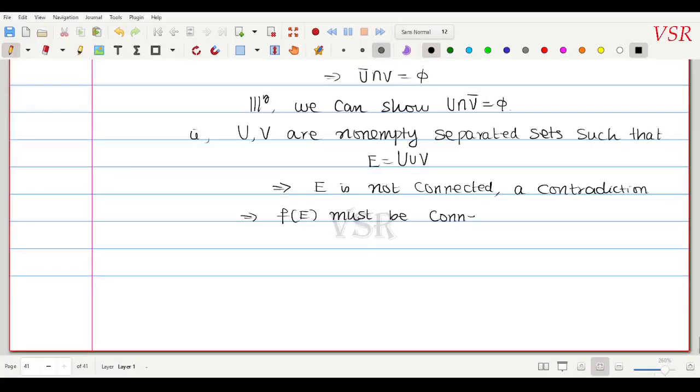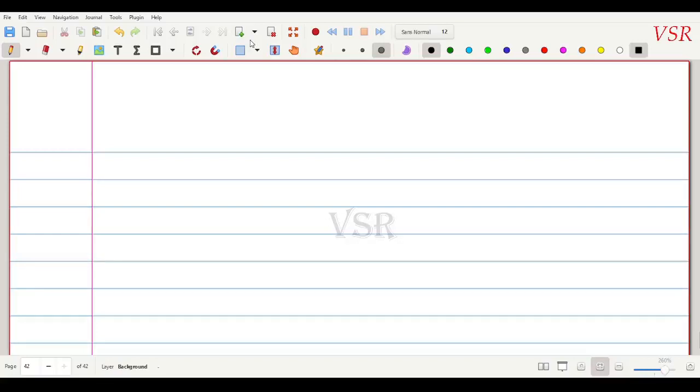That is, E connected implies f of E is connected, provided f is continuous. So now we are going to use this theorem to prove a beautiful and more important theorem